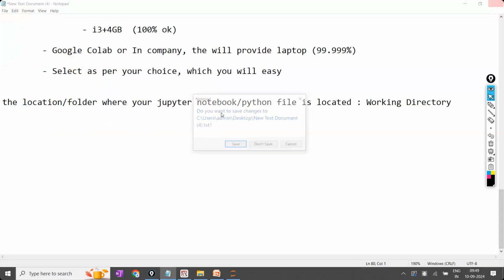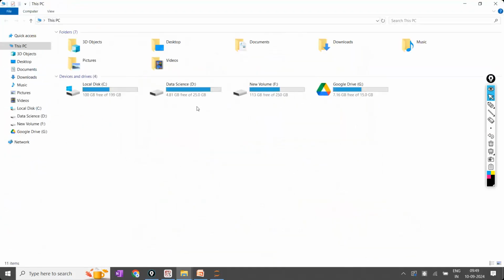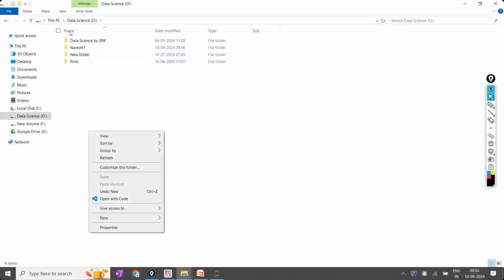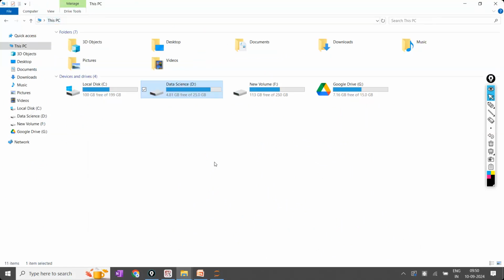For example, what I'm going to do, this is more important and everyone has to write the notes clearly. Okay. So first what I'm going to do is, other than C drive, any other drive I am going to select. I will not select the C drive. Why will you not select the C drive, sir? Because whatever important information I'm having, I will always store in a separate drive, not in the C drive.